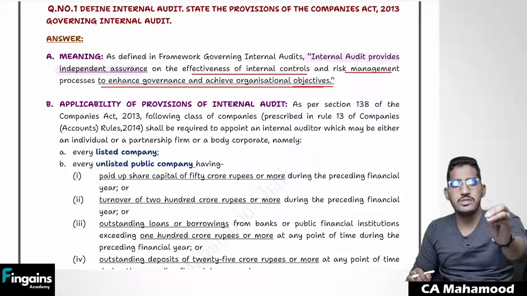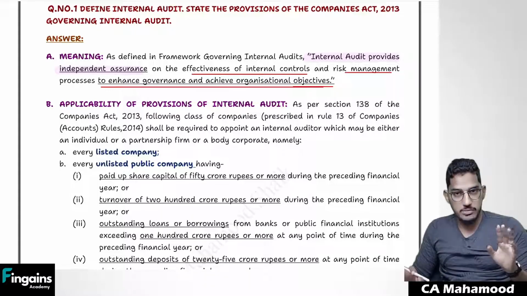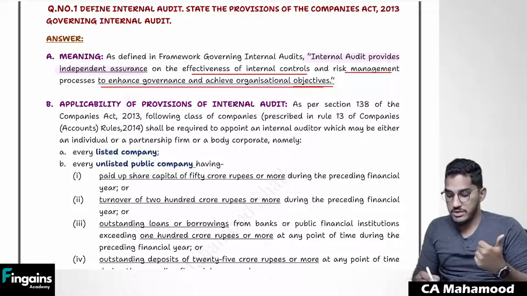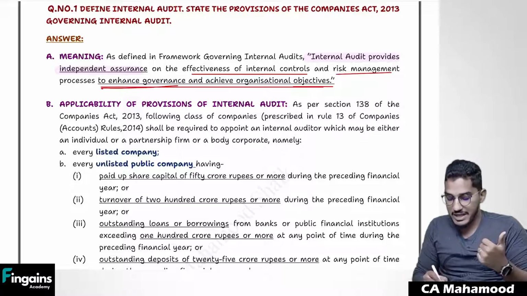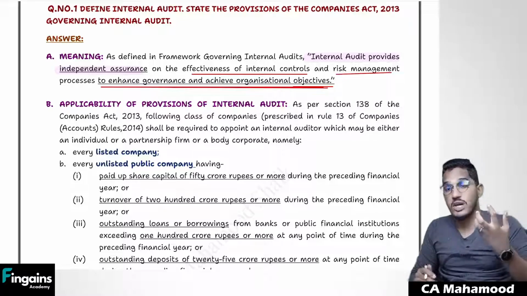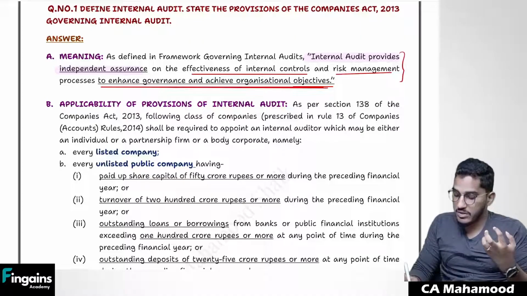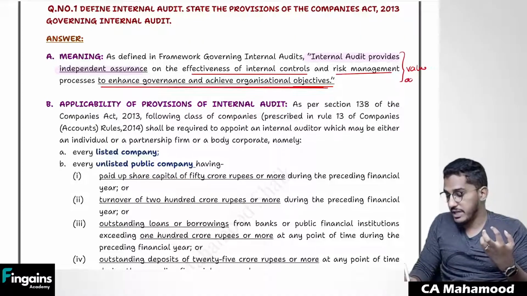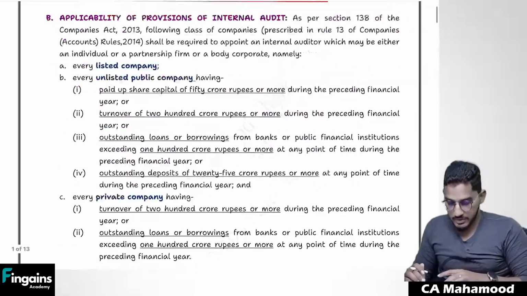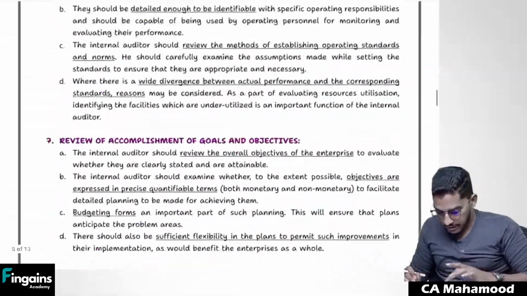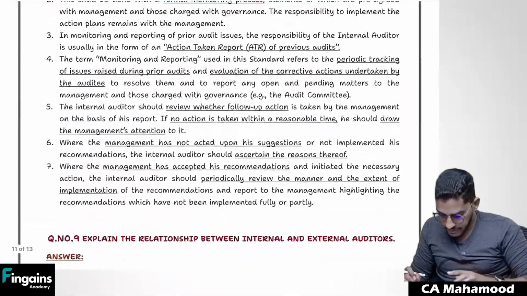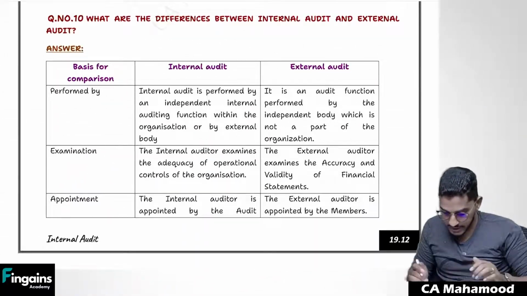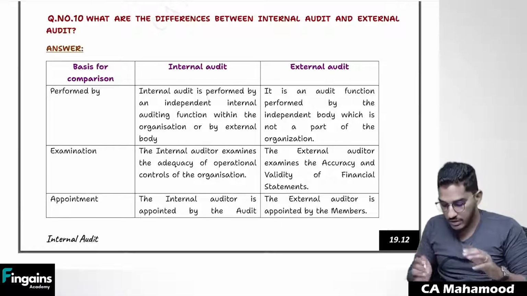All these things are not there in the case of external audit. They will simply say you have to express the opinion, that's all, your responsibility will come to an end. But see the scope of the internal auditor. He is responsible for improving the effectiveness of internal controls. He should help the organization for better risk management, and also he should enhance the governance and help the organization achieve its objectives. This is what I basically call value addition. There should be value addition. Clear? Also we will have a look at the differences between external audit versus internal audit. So there will be one small question here. What are the differences between internal audit versus external audit?